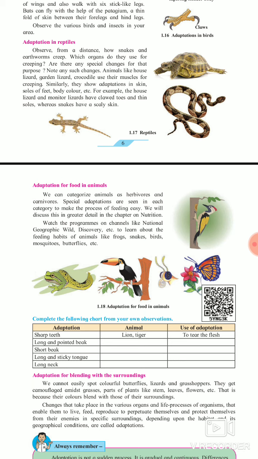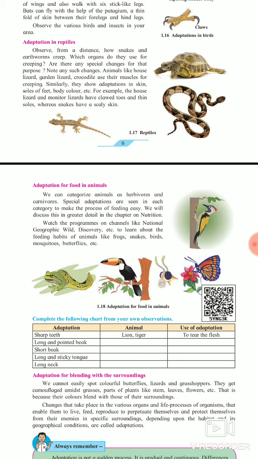The chameleon, which is a type of lizard, can change color according to its surroundings to protect itself from a particular animal. Okay, for example, the house lizard and the monitor lizard have clawed toes and thin soles, whereas snakes have scaly skin. On the skin of snakes there are a number of scales, so they can creep with the help of those scales. In the case of a turtle, a shell is there to protect it from wild animals. Okay, so there are a number of adaptations in reptiles. So this is about reptiles.